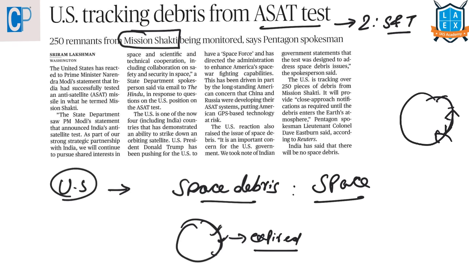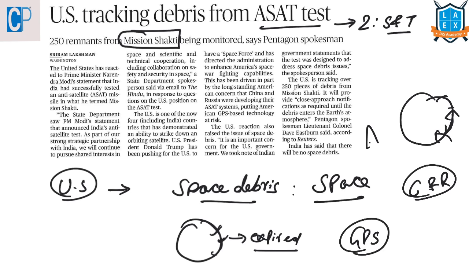That is the reason why the United States, which has put its America's GPS technology, is scared that China and Russia have already developed anti-satellite missile systems. What is this anti-satellite missile system? It has the capability to strike down, to shoot down an actively working satellite.